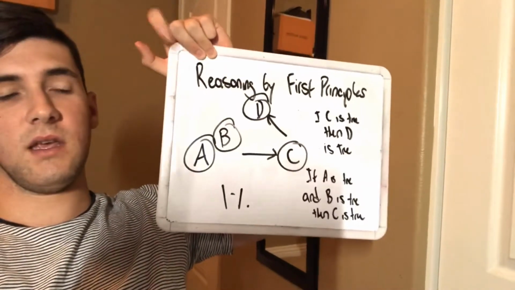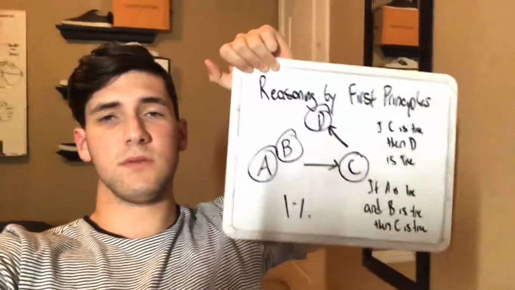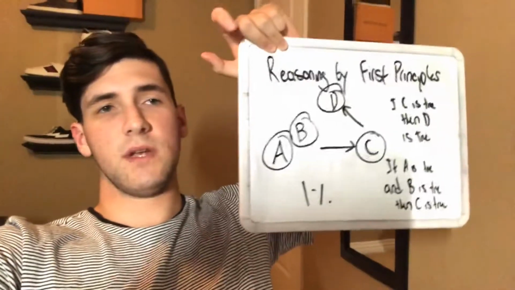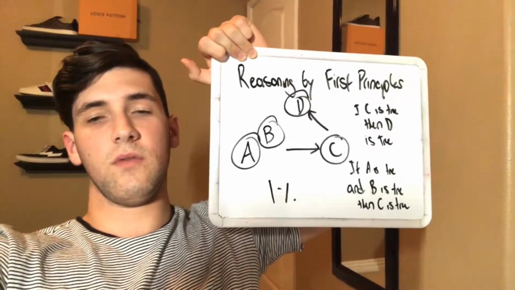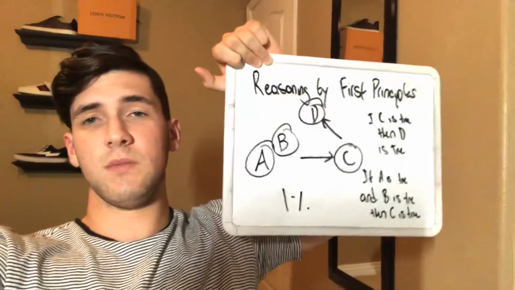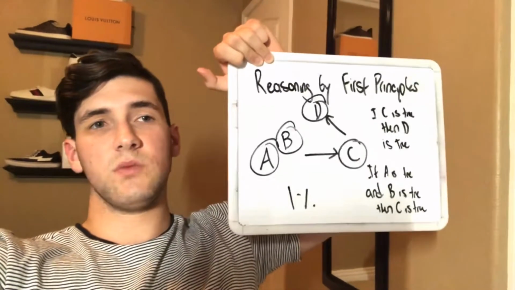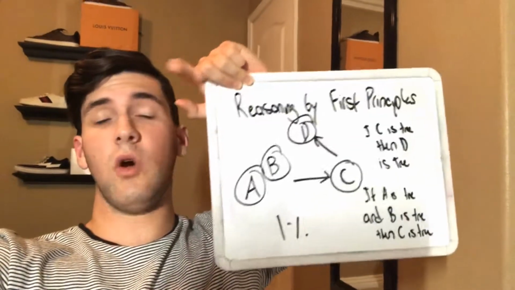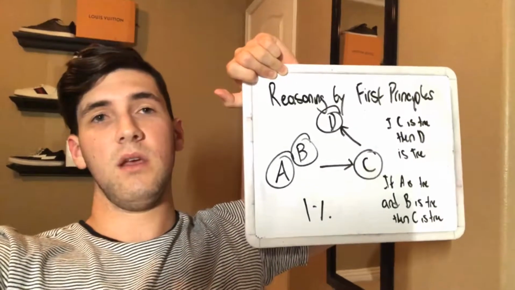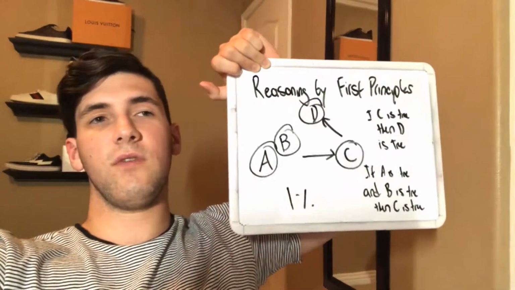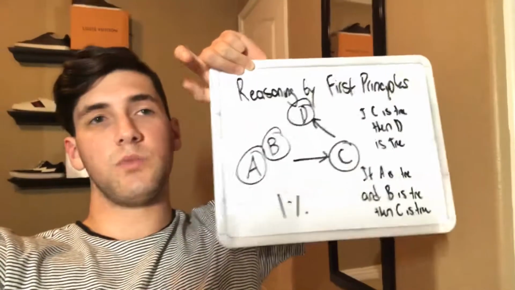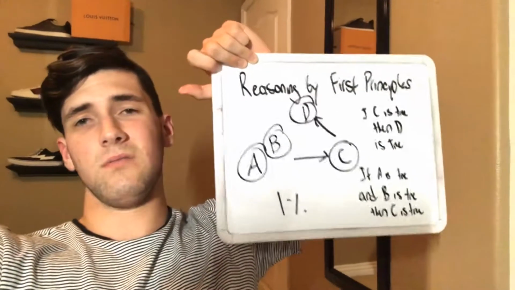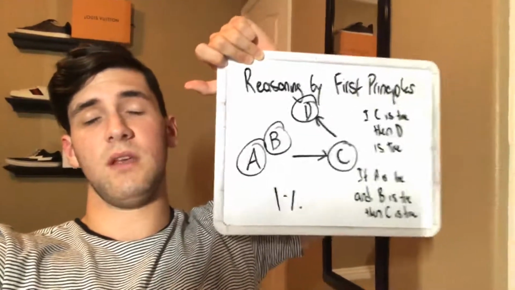So let's go through that idea before that Donald Trump is a racist. So how reasoning by first principles would work in that situation is: Donald Trump is a racist. That's the statement that's being made. And then the way of your thinking process towards that using reasoning by first principles could be, you analyze that, you'd go through the whole process of how that statement might have been made. So you think to that first example, because there's probably an example of something that gave the first person that belief that spread to become the popular belief, and someone else that you know that starts to believe in it.